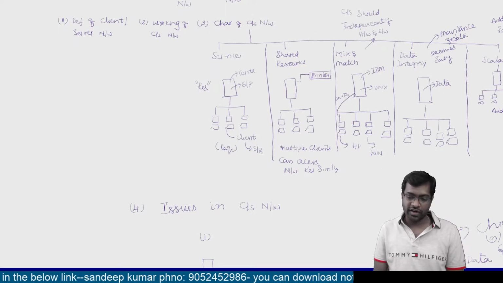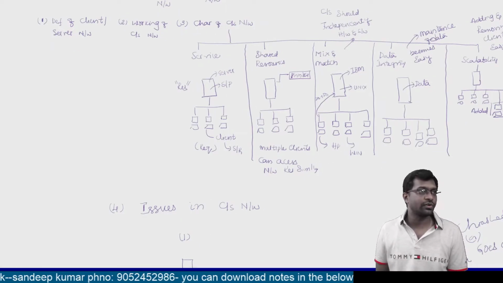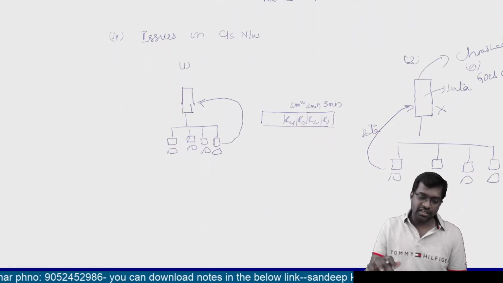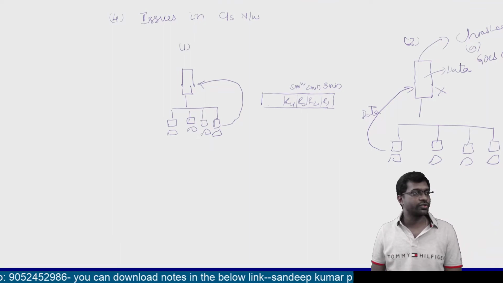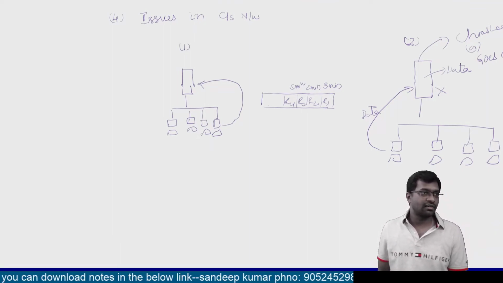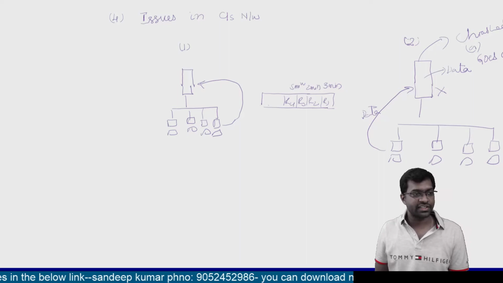We have 5 characteristics. First one is service, second one is shared resources, third one is mix and match, fourth one is data integrity, and last one is scalability. And the fourth topic which we are done with is issues in client server network. How many issues do we have? We have two issues. First one, if the server goes down, we cannot access the data. Second one, if multiple requests come at the same time, the server will take certain time for processing of data.